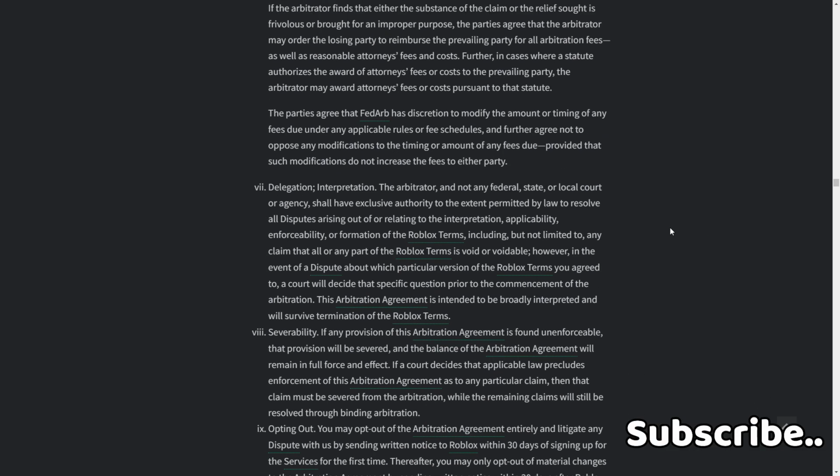7. Delegation and interpretation. The arbitrator and not any federal, state, or local court or agency shall have exclusive authority, to the extent permitted by law, to resolve all disputes arising out of or relating to the interpretation, applicability, enforceability, or formation of the Roblox terms, including but not limited to any claim that all or any part of the Roblox terms is void or avoidable. However, in the event of a dispute about which particular version of the Roblox terms you agreed to, a court will decide that specific question prior to the commencement of the arbitration. This arbitration agreement is intended to be broadly interpreted and will survive termination of the Roblox terms.